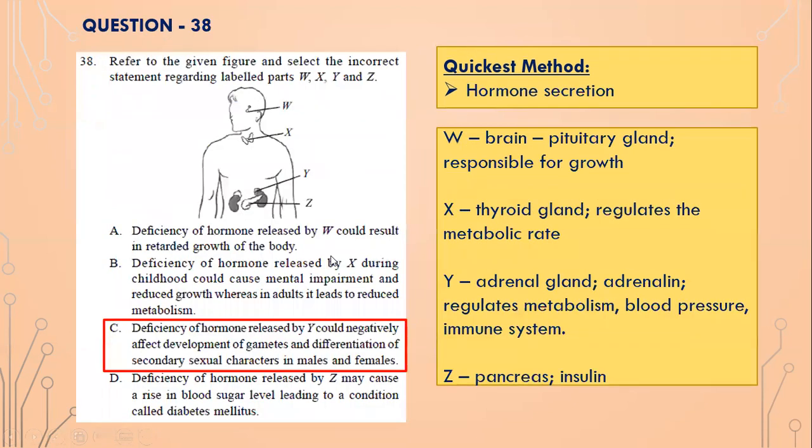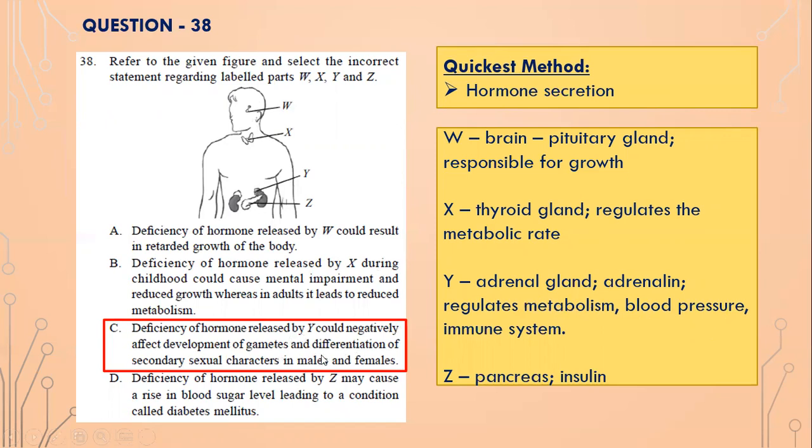Refer to the given figure and select the incorrect statement regarding labeled parts W, X, Y, and Z. W is the pituitary gland of the brain, which is responsible for growth. X, the gland in the throat, is the thyroid gland, which regulates the metabolic rate, thyroxine. Y, what is Y? Y is the adrenal gland. It's on the top of the kidneys. It produces adrenaline and it regulates metabolism, blood pressure, and immune system.